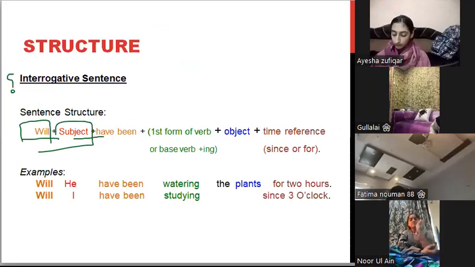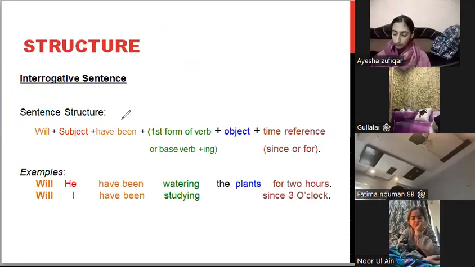Clear? बहुत easy है. सिर्फ क्या है? Will यहाँ के बजाय यहाँ पर आ गया. ठीक है? Instead of coming after the subject, the helping verb will has come in the beginning.